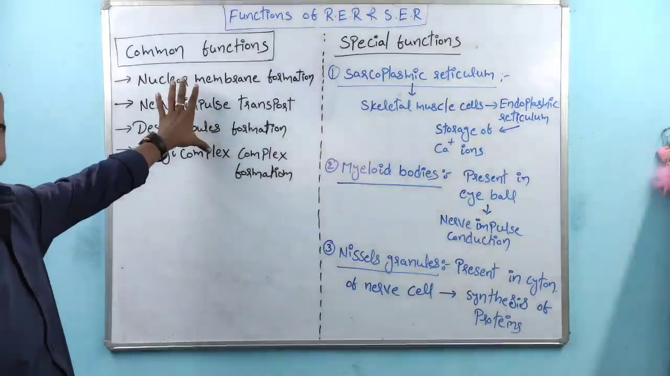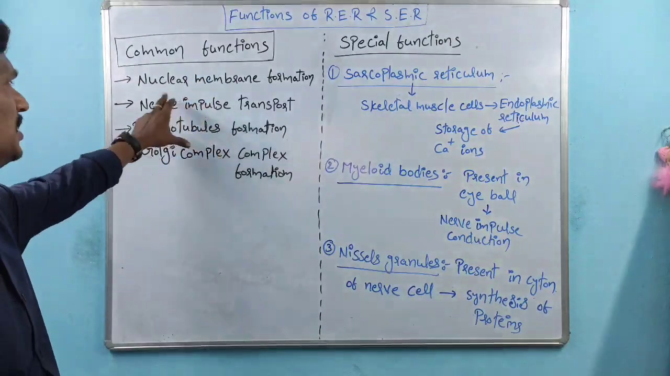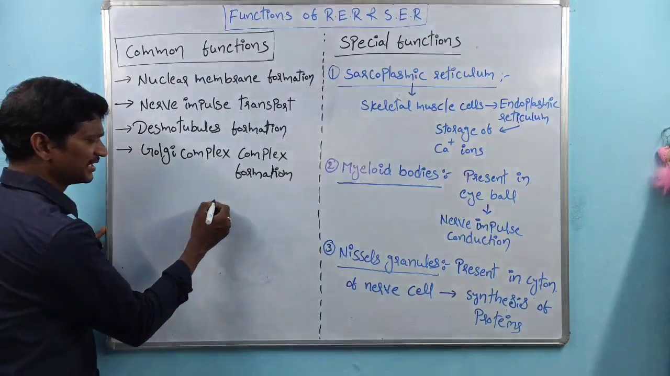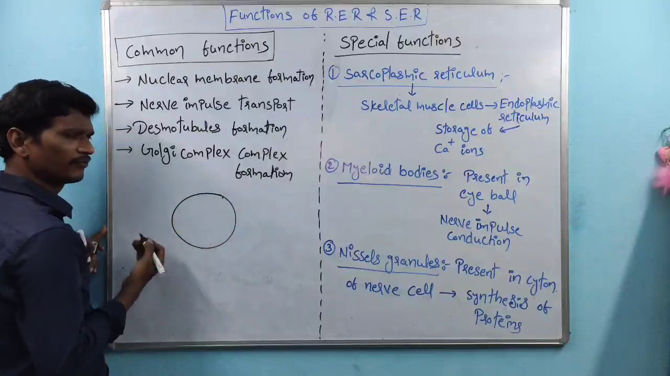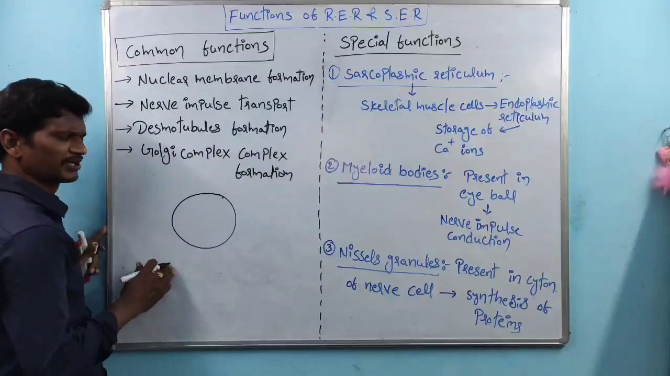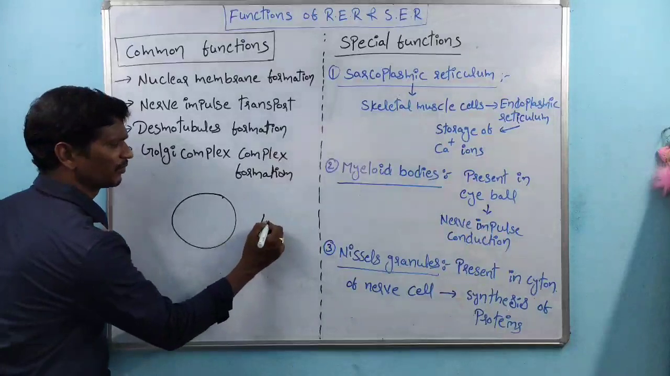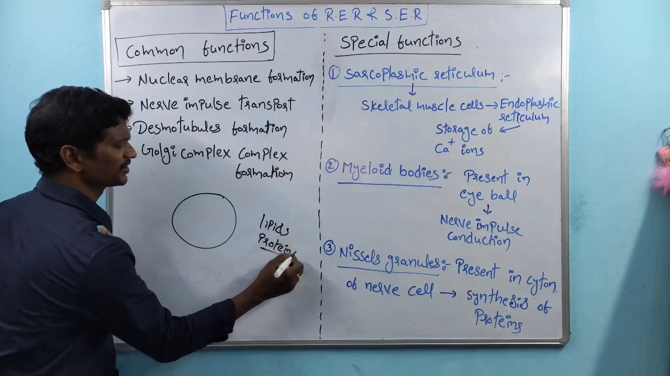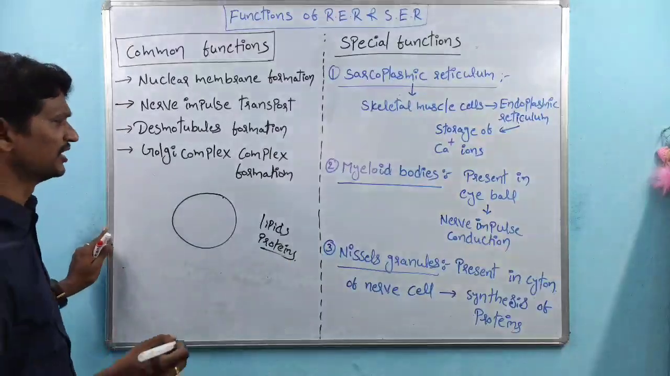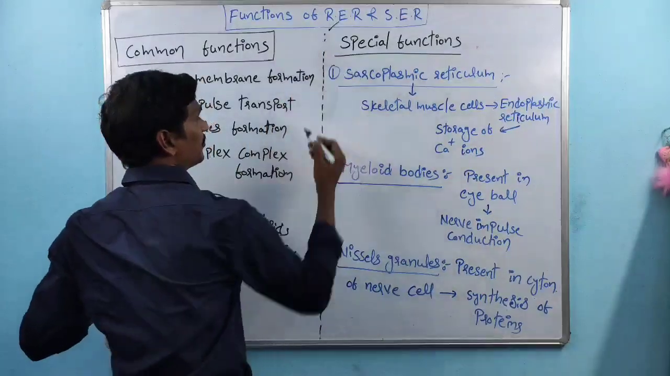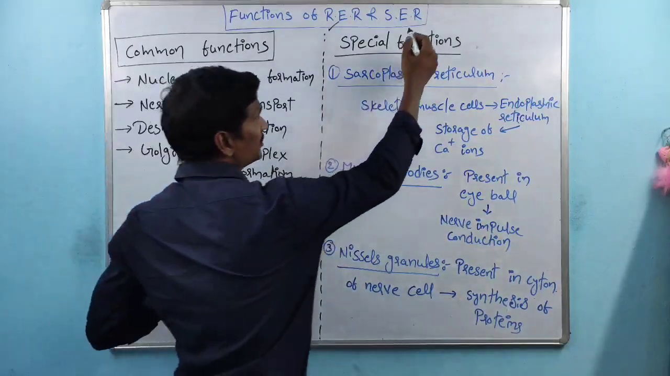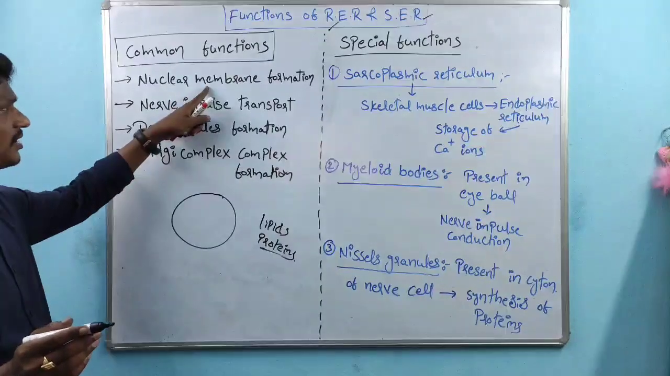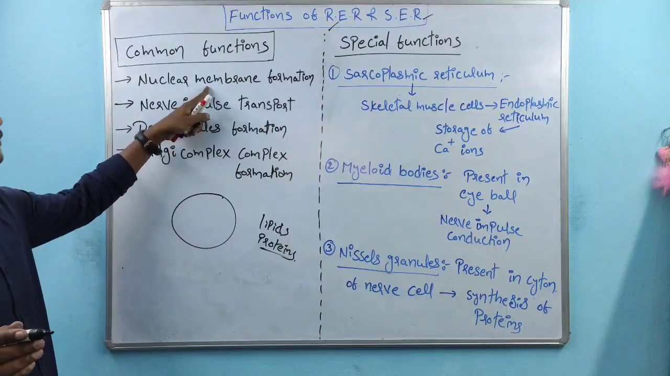See, the very first one is the common functions. Within the common functions, nuclear membrane formation. We know there is a nuclear membrane. How is the nuclear membrane formed? Remember, any membrane formation requires lipids and proteins. Here proteins are synthesized by the rough endoplasmic reticulum. Lipids are synthesized by the smooth endoplasmic reticulum. So the formation of the nuclear membrane is done by rough and smooth endoplasmic reticulum.